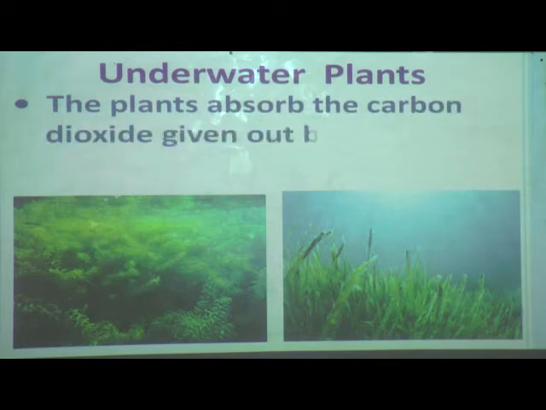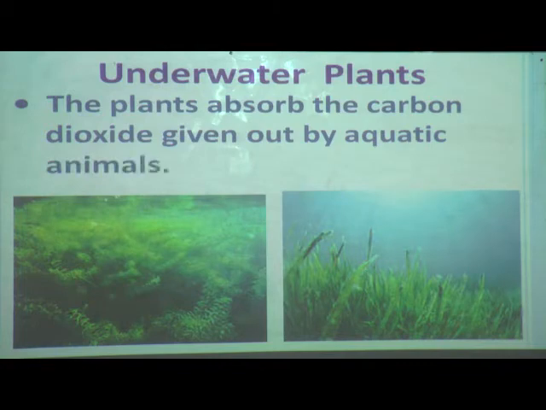The plants absorb the carbon dioxide given out by aquatic animals. In the previous lesson we learned that plants and animals depend on each other. Plants absorb carbon dioxide given out by animals and animals take in oxygen given out by plants. So here also the plants absorb carbon dioxide given out by aquatic animals.